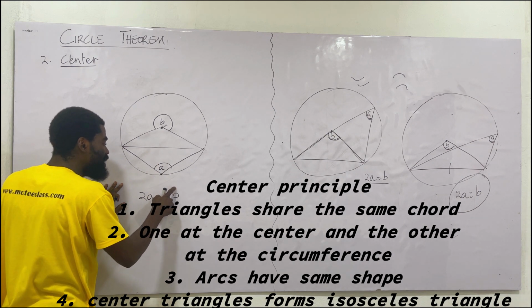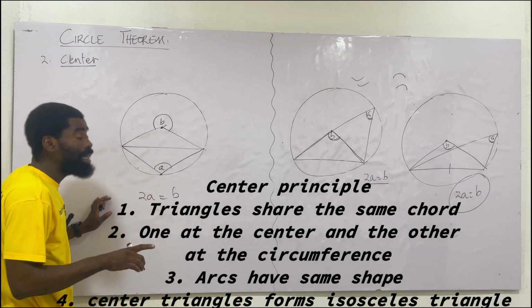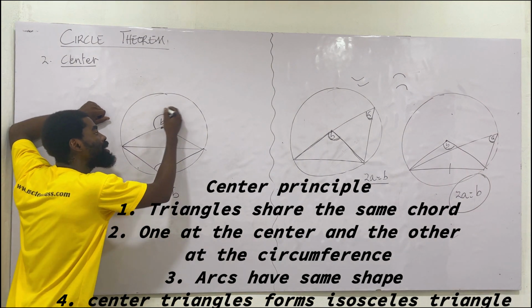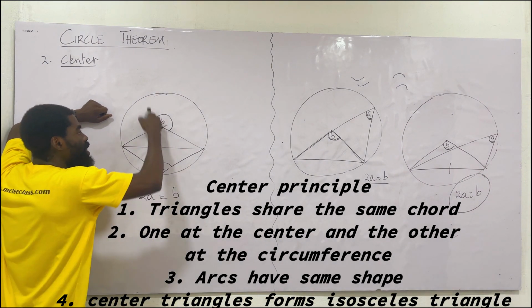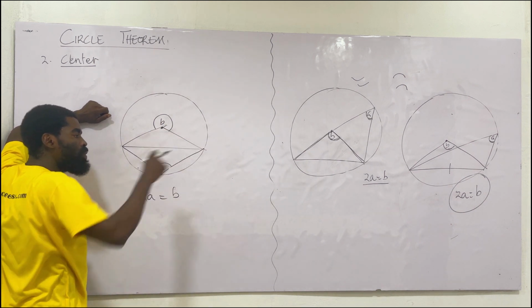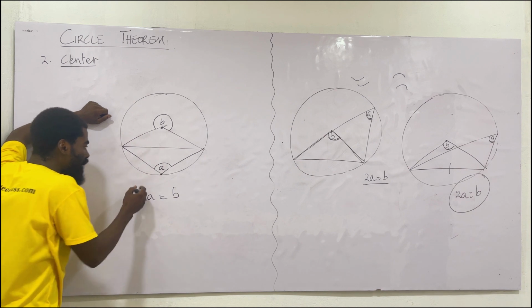Here, I didn't say that they should be in the same direction. They can be in the open. Then I said this is the secret, in the sense that we are looking at the shape of the arc. This one went this way, like a mountain and a mountain. That one went like a valley and a valley. Do you get the point I'm making here? So with this, we are able to also get this.